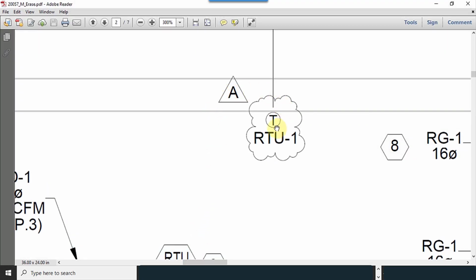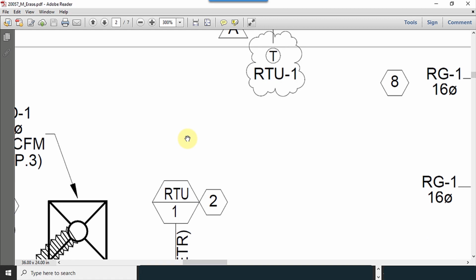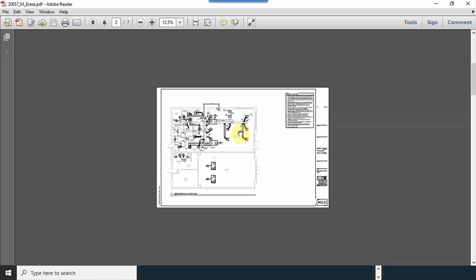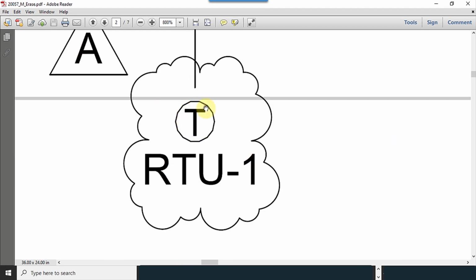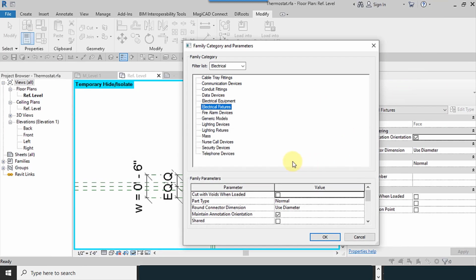So I show you the PDF file to see is better. This is the floor plan view. And as a tag, it's better to select the electrical fixtures and maintain annotation orientation. It's important, and please enable this checkbox.